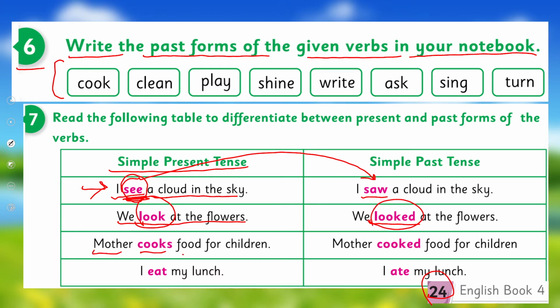Mother cooks food for children. Mother cooked food for children. Okay, so here I want you to tell me, here it's cook and we add S. Do you remember the reason?